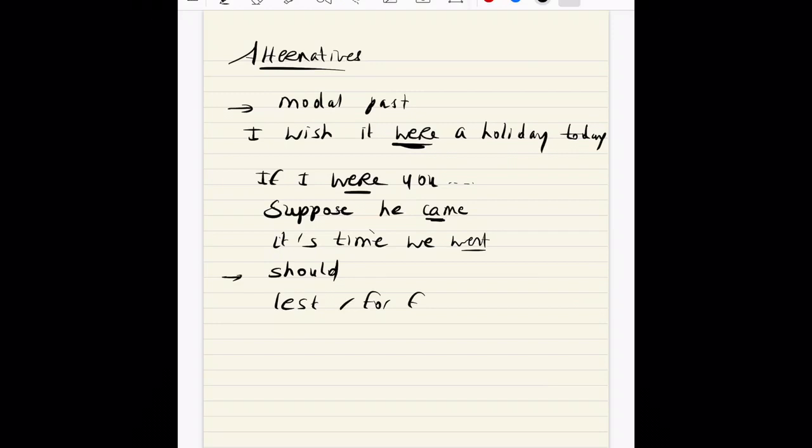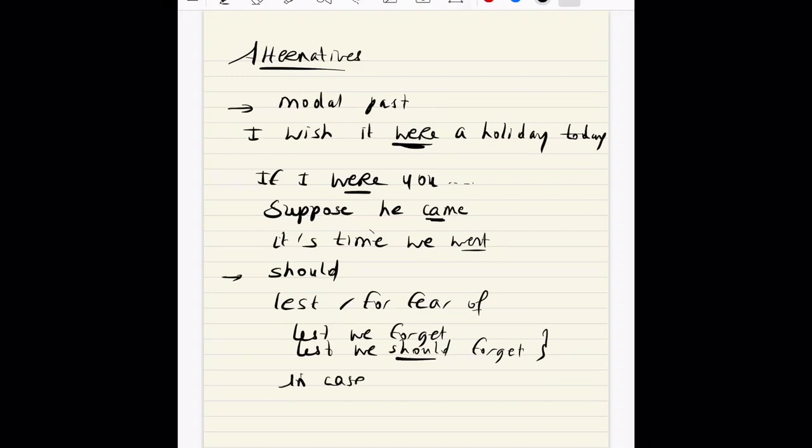Most often we come across should as a subjunctive when it follows lest or for fear of, which mean the same. Lest is something you see around the month of November when we remember the soldiers who died during the First World War. We say, lest we forget, which is the normal way of forming the subjunctive, but you might say, lest we should forget. So once again, this refers back to this British form of subjunctive, right?